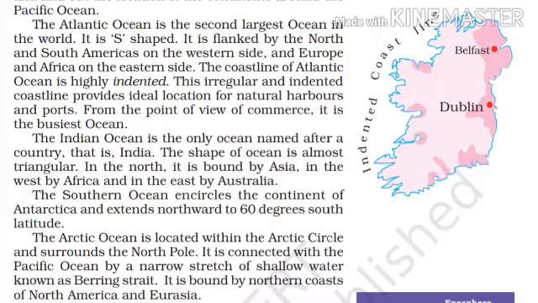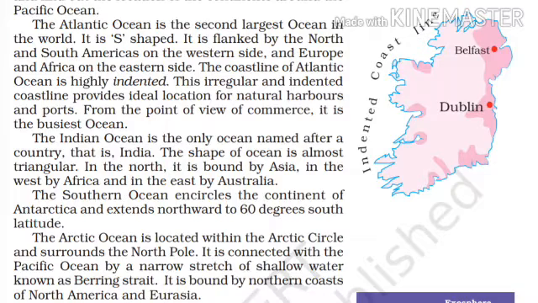From the point of view of commerce, these natural harbors and ports are very important. So it is also known as the busiest ocean. Which ocean is called the busiest ocean? The Atlantic Ocean. This ocean is the most busy.